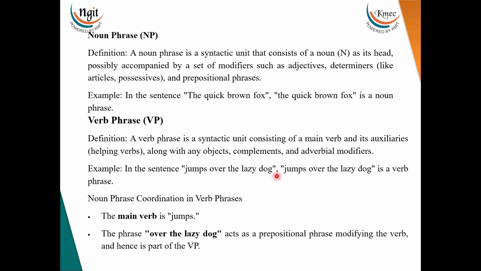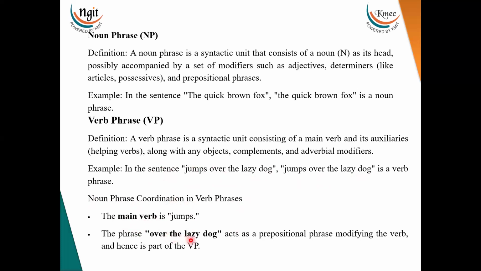So you can see the entire sentence is considered as a verb phrase, but I'll tell you the reason why. Whenever you see this, jumps could be a verb, right? Then why is the entire sentence being considered as a verb phrase? So now the noun phrase coordination in verb phrases works like this. The main verb is jumps, as I told you, jumps over the lazy dog, where jumps we generally consider as a main verb.